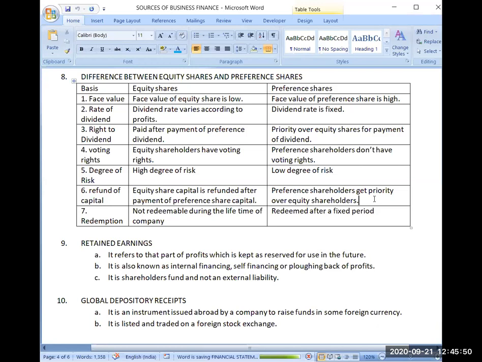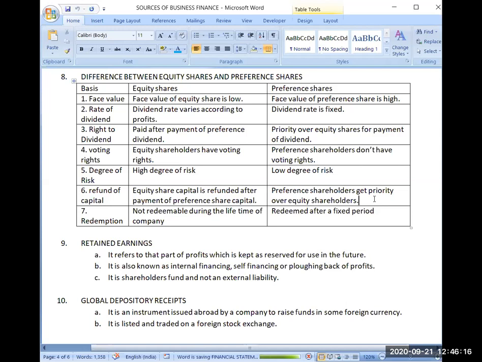Now suppose the fund left with me after payment of all claims, for the preference shareholders and equity shareholders, is rupees 100. So first, to whom will I be paying? I will be paying preference share capital first.